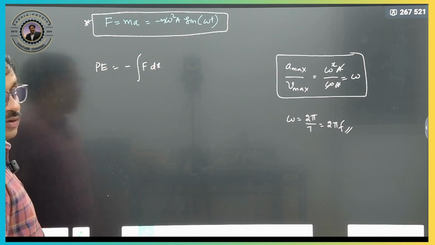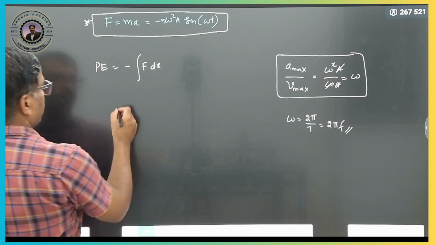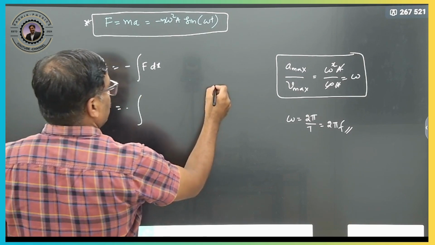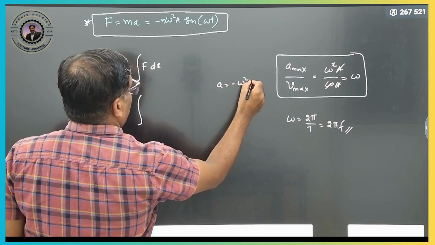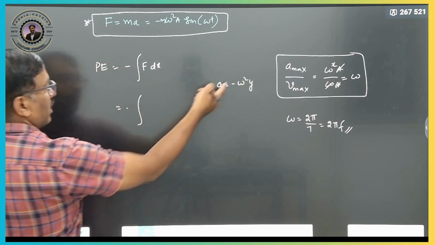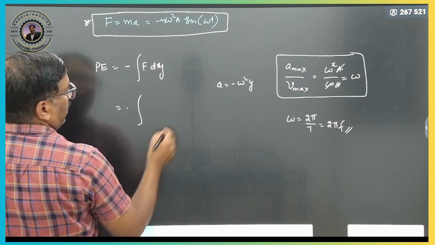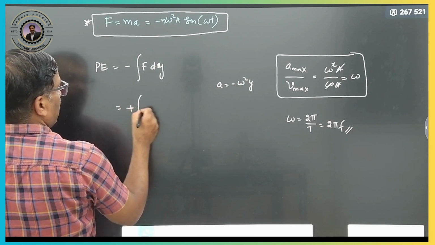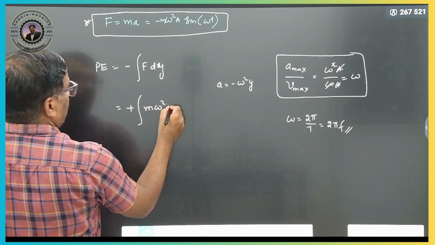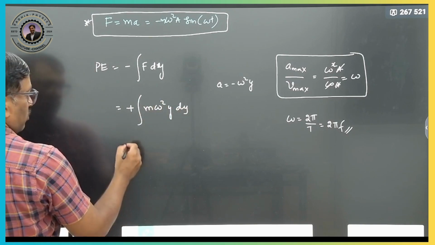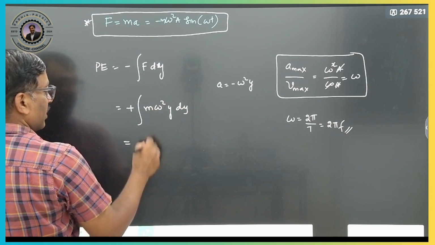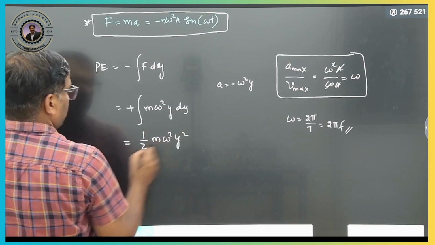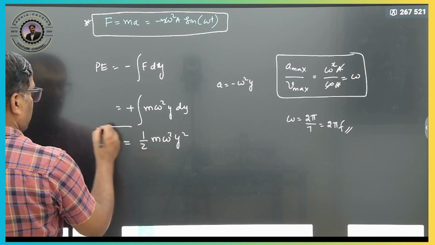Clear? So what will be the force formula now? F is nothing but m a, where a is equal to minus omega square y. We can write it as x or y. This is dy, so minus of minus is plus, therefore m omega square into integral of y dy. Integral y dy gives y square by 2. So 1 by 2 m omega square y square. This is your potential energy formula.